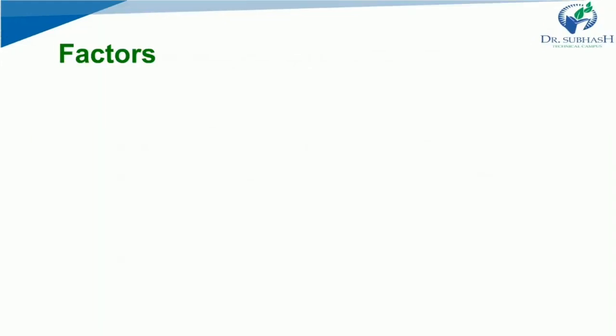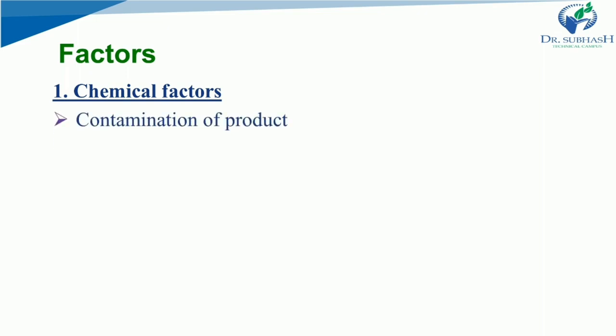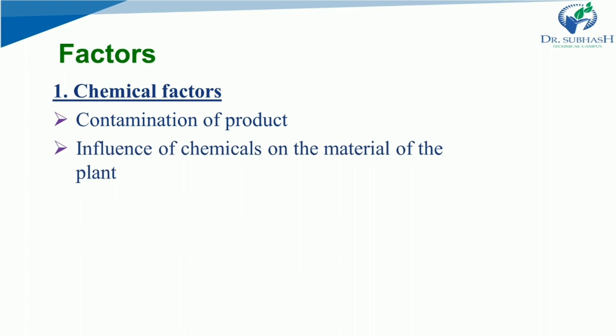First of all, we are talking about the factors that affect the selection of materials. So first we are going to focus on chemical factors. The container of the equipment should protect the integrity of the contents. The first and foremost, there are two things: number one, contamination of the product, which affects highly, and then next is the influence of chemicals on the material of the plant.